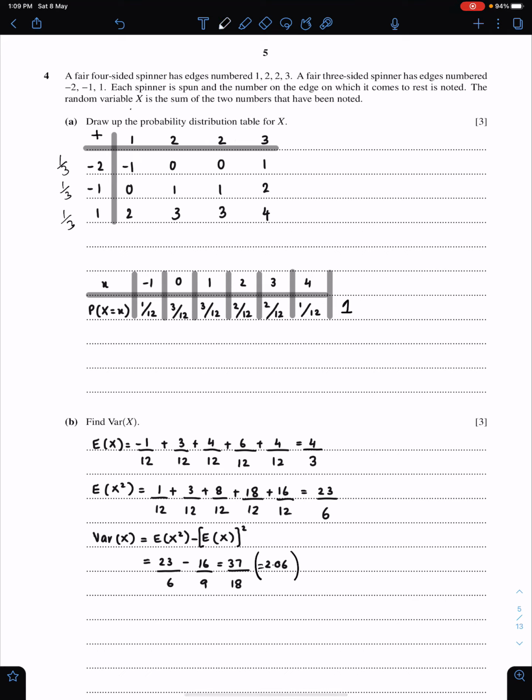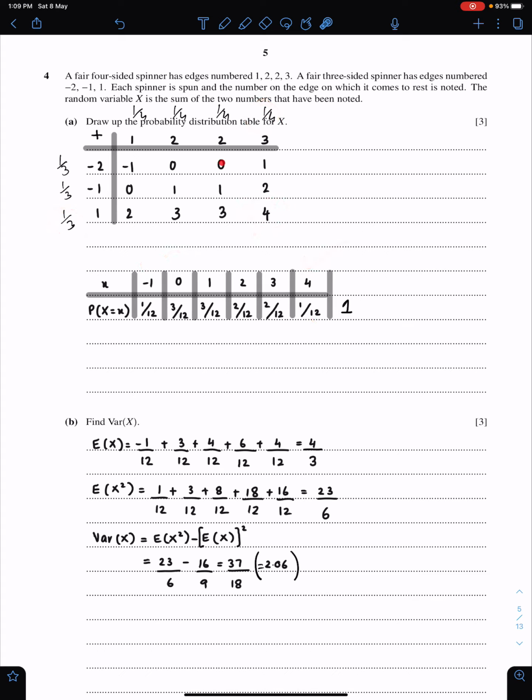I'm writing 1 upon 4 here so that the situation won't be complicated. We have just one -1, so the probability of -1 will be 1 upon 3 times 1 upon 4, which is 1 upon 12. We have just one 4, so the probability of 4 will also be 1 upon 3 times 1 upon 4, which is 1 upon 12.